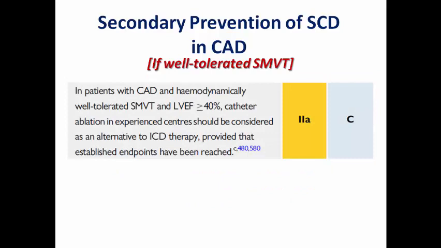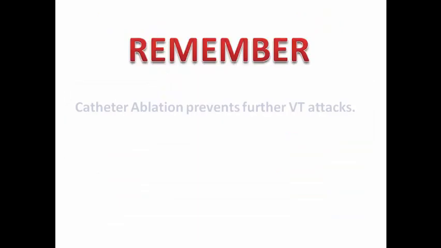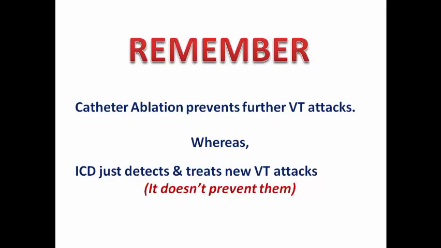But if the patient is having hemodynamically well-tolerated VT and ejection fraction more than 40%, catheter ablation here is indicated to be performed in experienced centers as an alternative to ICD to reduce further VT episodes, and ICD should be considered if the ablation failed or it is not available or not desired as an alternative to ablation. And put in your mind that catheter ablation prevents further VT attacks, whereas ICD just detects and treats new VT attacks without preventing them.